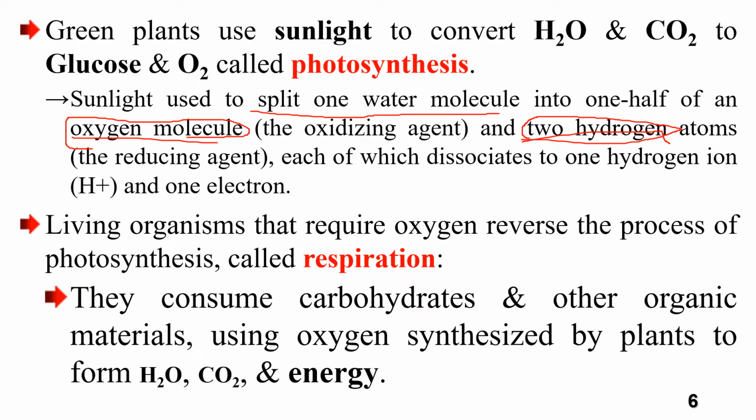They consume carbohydrates and other organic materials using oxygen synthesized by plants to form water molecules, carbon dioxide and energy. Plants use water molecules and carbon dioxide, but animals produce water and carbon dioxide in our cells. It's the opposite reaction.